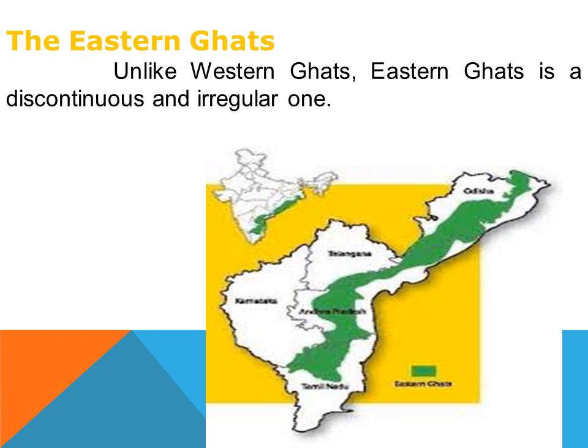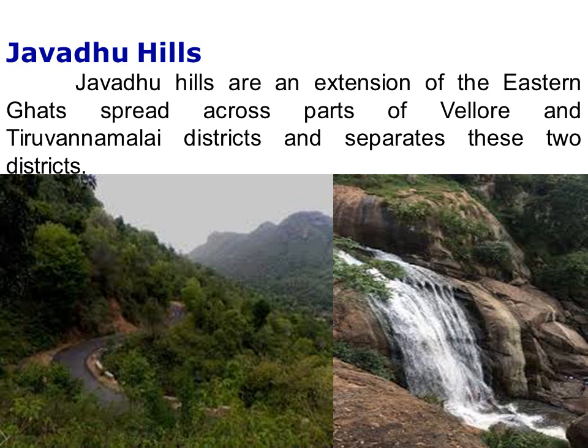Before that, you see the picture, this is a picture of Eastern Ghats, irregular and discontinuous ranges. Jawad Hills, you see that this is a picture of Jawad Hills. Many falls are there. Jawad Hills are an extension of the Eastern Ghats, spread across parts of Vellore and Tiruvannamalai districts and separate these two districts.